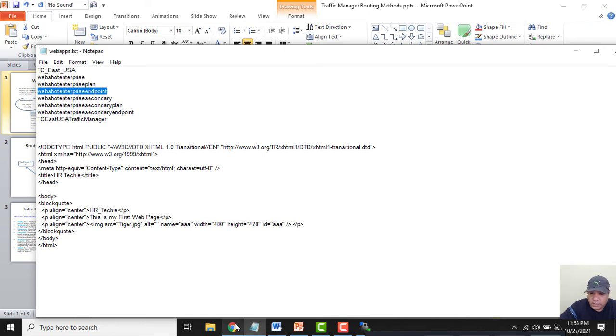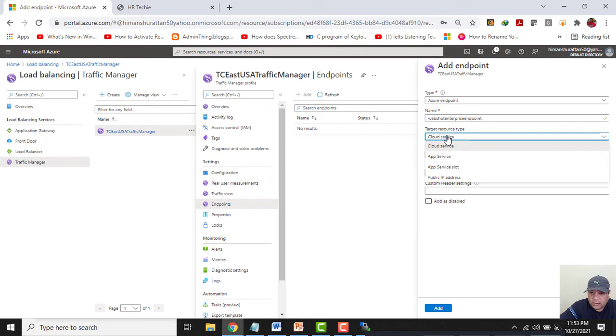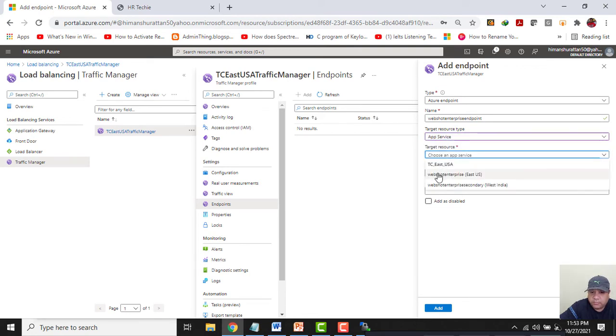Alright, now I will choose the service as app service. Target resource will be WebShot Enterprise. So whenever the request hits the Traffic Manager, it will route the traffic to the WebShot Enterprise website because it has priority 1. Now click on add.